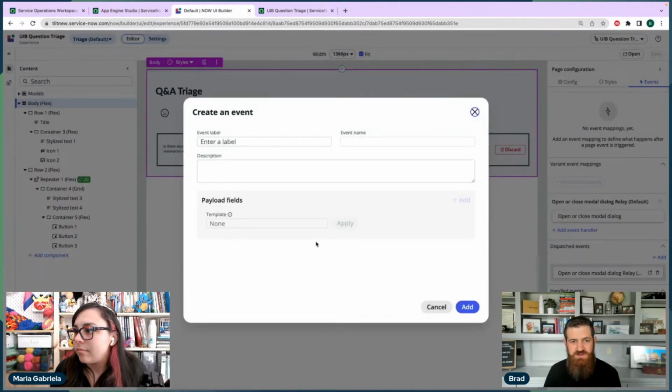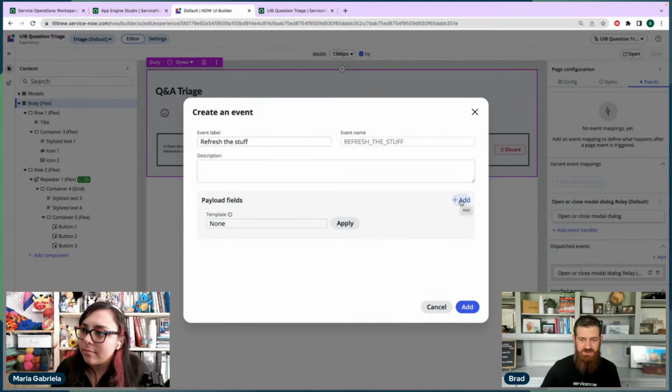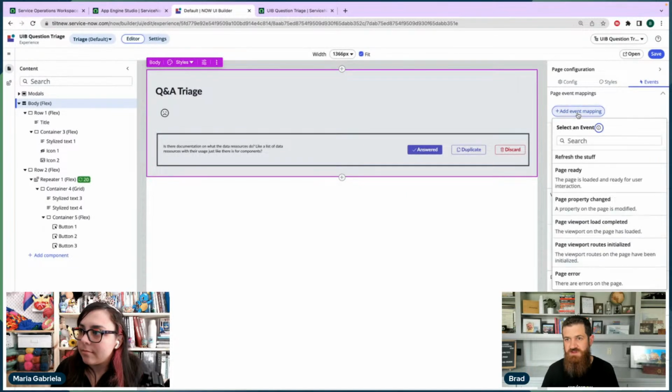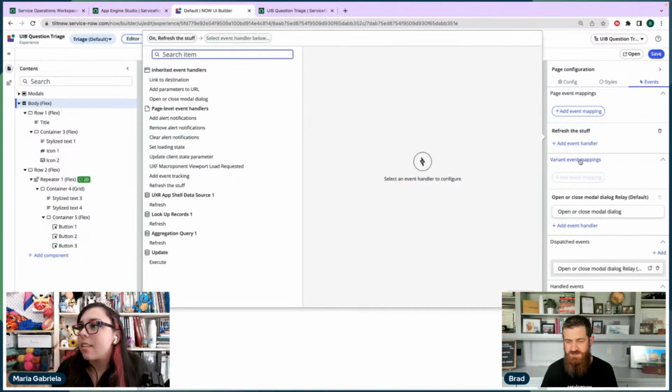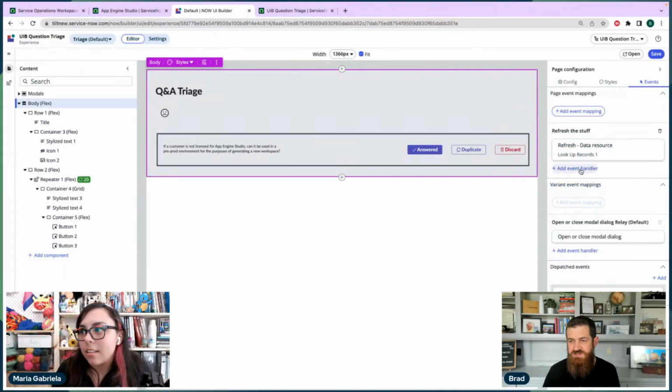We're going to add a handled event. I think this is going to work. Let's see. Refresh the stuff. You can give it a payload, so when you fire this event, you can pass things into the payload and then use the payload to do something. I don't think we need to do that now. So I'm going to add it, and then it's going to be available in my page event mappings. So we'll refresh the stuff, and then let's refresh these data resources.